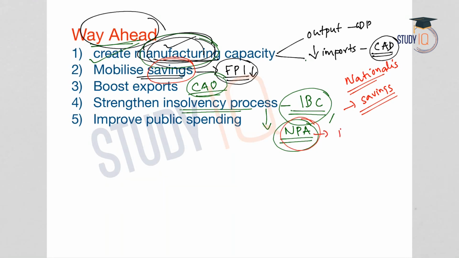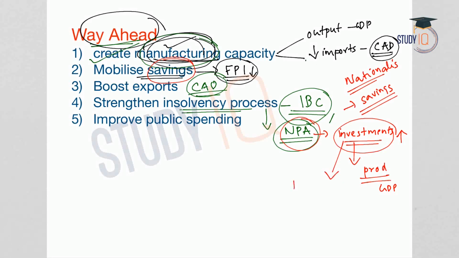And if this problem is solved, the investments will come up because the banks' lending capacity will increase, and therefore investment rates will come up, and investments will create more production in the economy, and therefore GDP will increase, and it will also create more jobs in the economy, and this will help in creating manufacturing capacity within the economy.